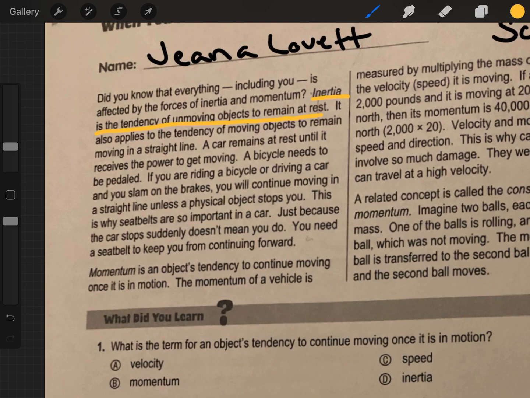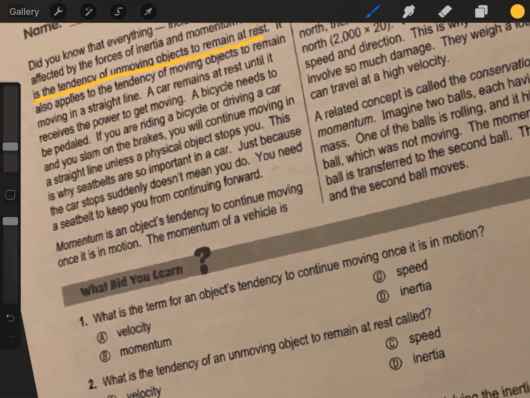If you are riding a bicycle or driving a car and you slam on the brakes, you will continue moving in a straight line unless a physical object stops you. This is why seatbelts are so important in a car. Just because the car stops suddenly doesn't mean you do. You need a seatbelt to keep you from continuing forward.